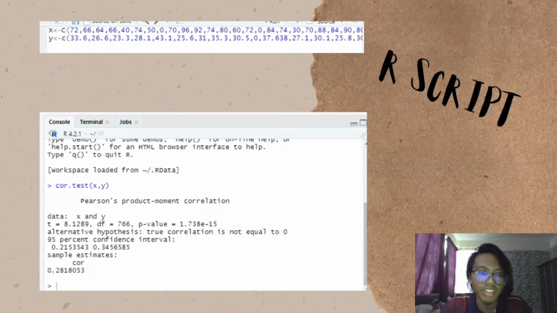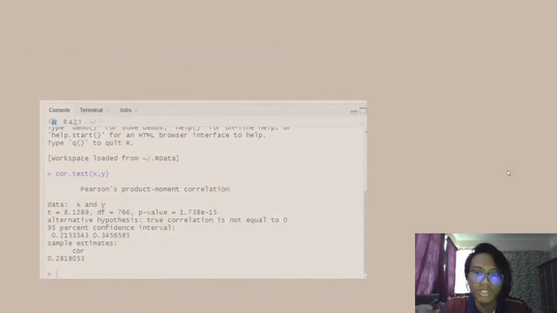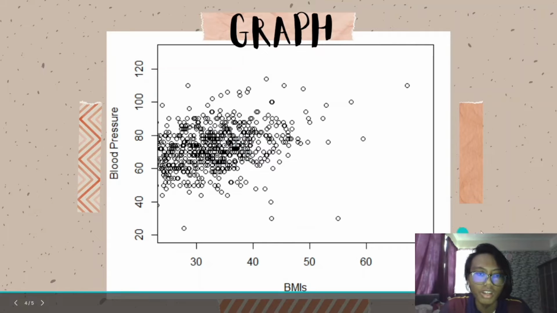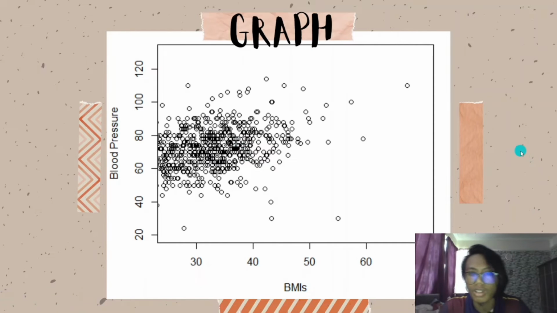As you can see, the t-test got a positive number, which means the slope will be positive. This is the graph. You can see the slope goes slightly up, with BMI on the x-axis and blood pressure on the y-axis.